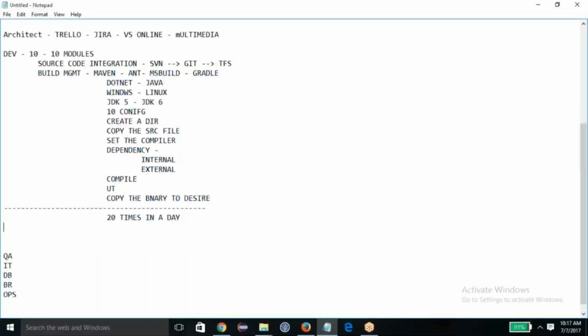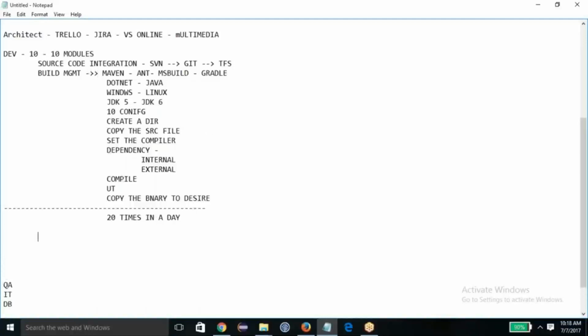Yes, you are. But just one thing, Rajesh, when you build, is there only one compiler, or are there different compilers, like the Java compiler, JDK compiler? Is there only one compiler or many compilers? It depends on the source code. If your product is in Java, Perl, Python, .NET, you need to set all these compilers in your scripts, like Maven, Ant, MS Build and Gradle. Okay, I got it. Thank you.